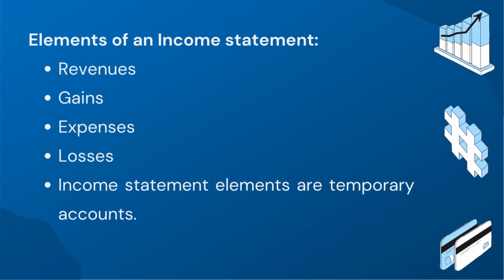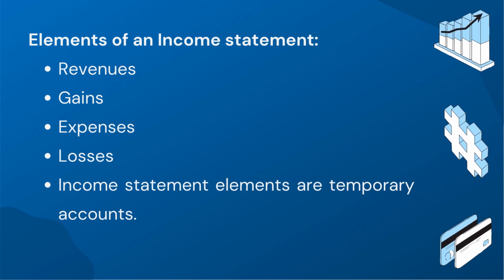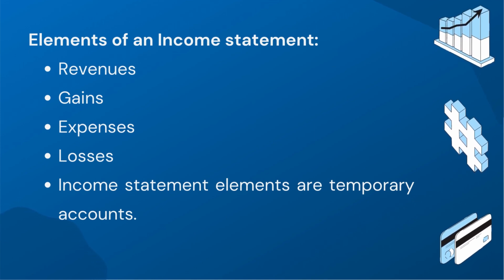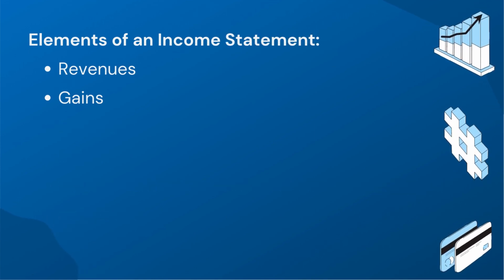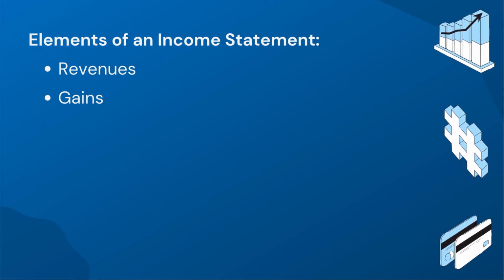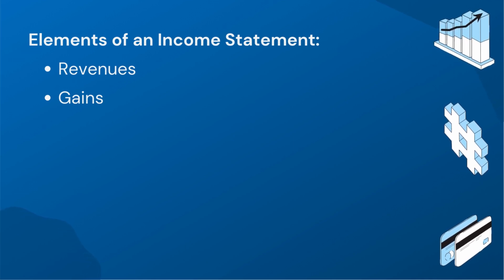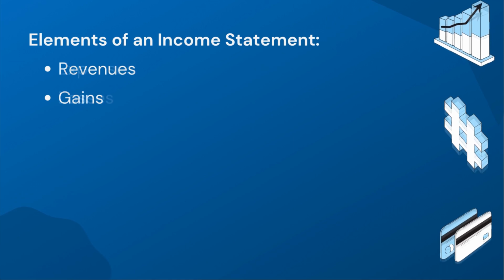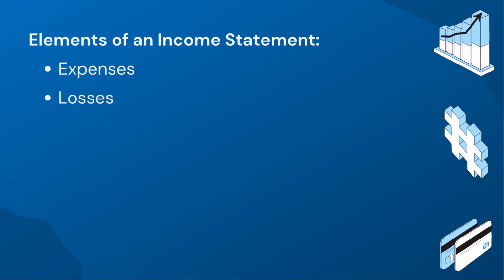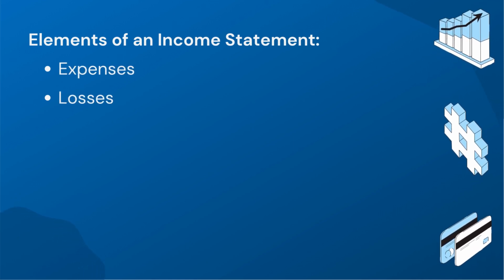Income statement elements, including revenues, gains, expenses, and losses, are considered temporary accounts. Revenue is the money produced by carrying out normal business operations, while gains are recognized when the market value of an asset exceeds its purchase price. Expenses, on the other hand, are decreases in economic benefits in the form of outflows or depletions of assets or incurrences of liabilities that result in decreases in equity.